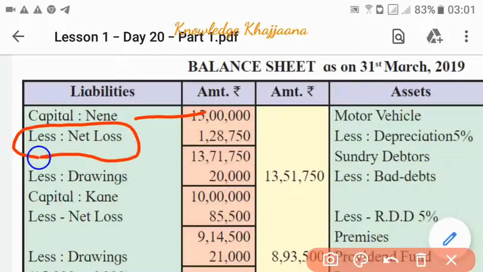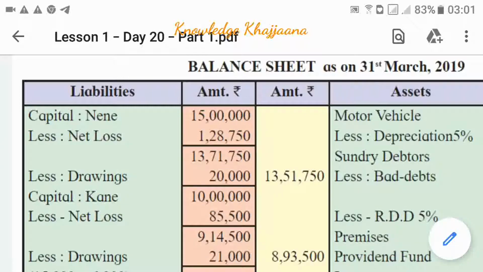Because they have to compensate it, we have to record this net loss to the partners, rupees 1,28,250 against Nene and rupees 85,500 against Kane. So we have to deduct that much amount from their capitals because their capitals are not appreciating. Capitals appreciate, increase, when they get the net profit. Here they are getting net loss, so that should be compensated from their capital. So this net loss is distributed in the given ratio to both partners.